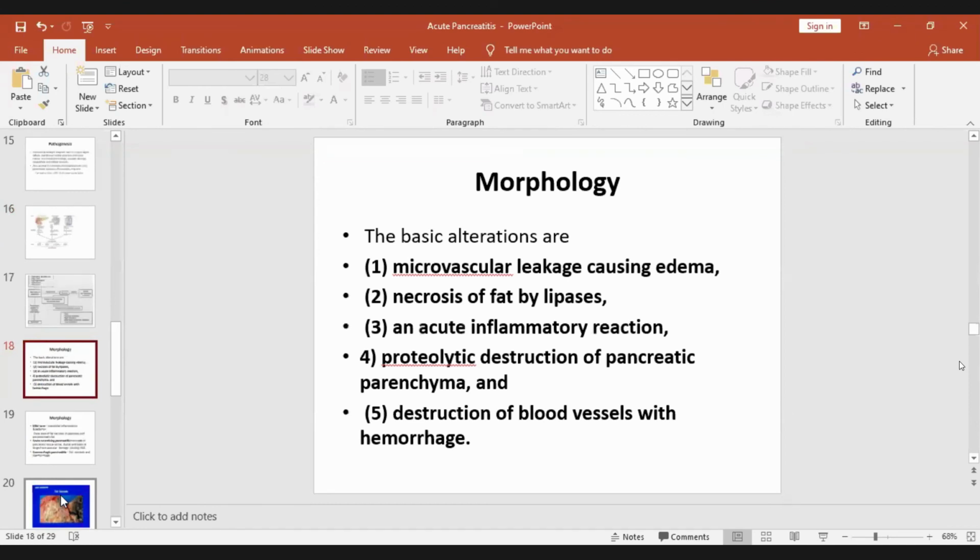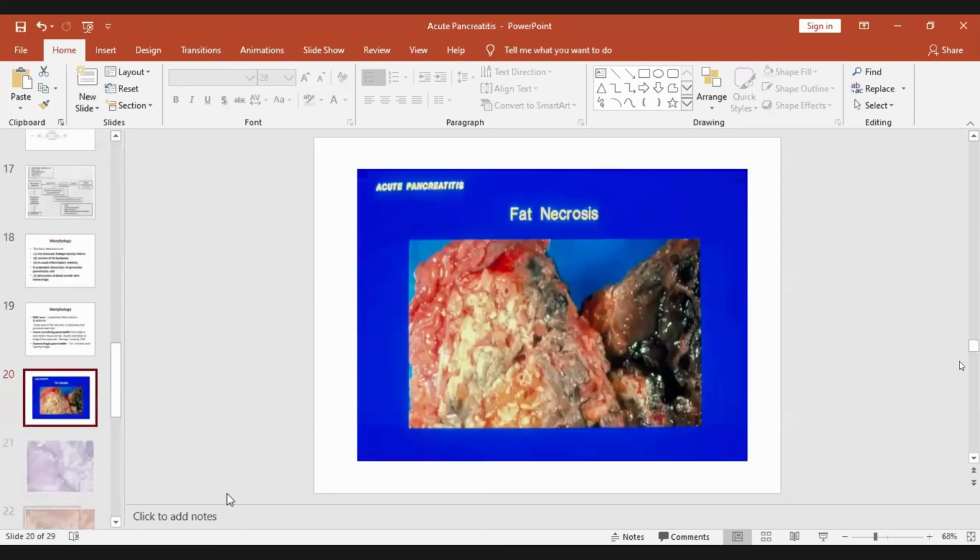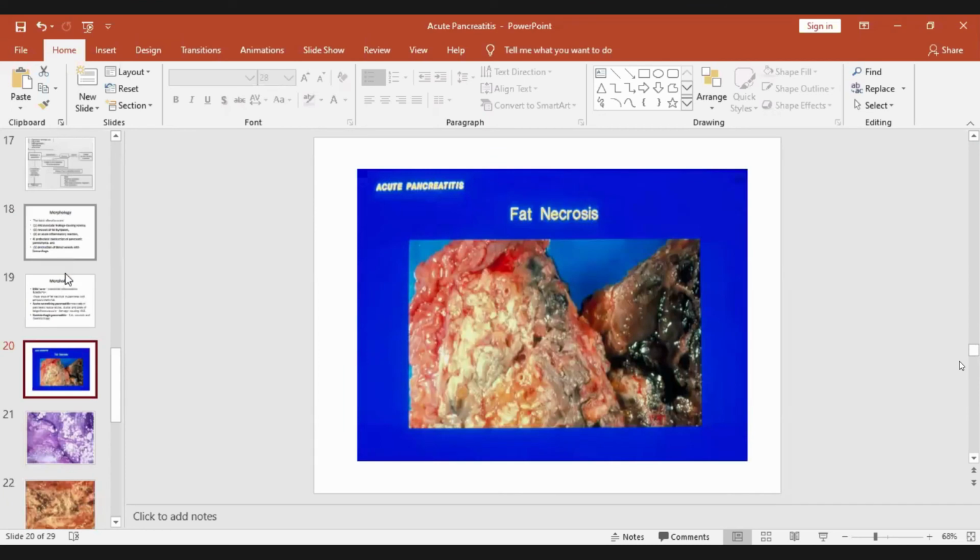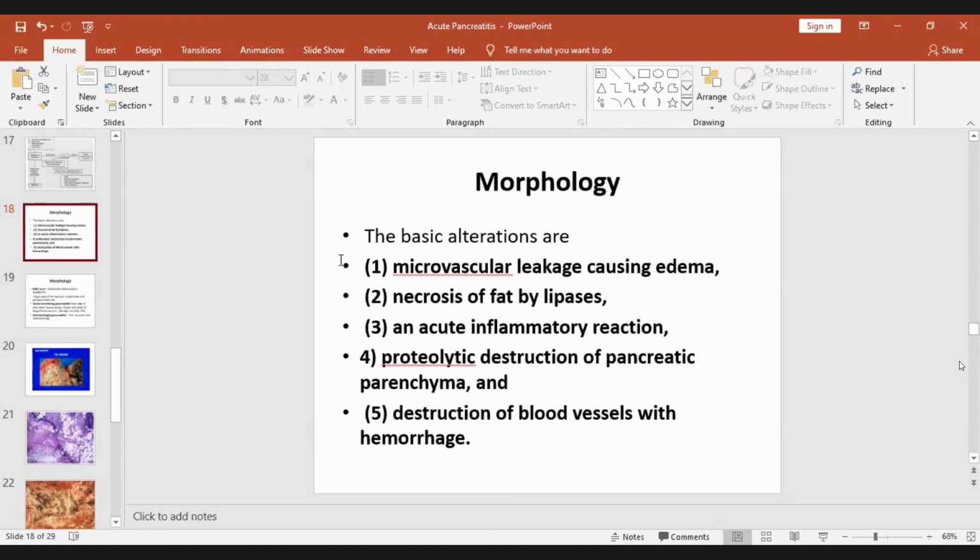Morphology: depending on the severity, I told you it can be a mild form of pancreatitis, acute severe pancreatitis, necrotizing pancreatitis, or hemorrhagic pancreatitis. But what you will see in the pancreas, the basic alteration is necrosis, proteolytic digestion, destruction of pancreatic parenchyma, destruction of blood vessels, and necrosis of fat by lipase.